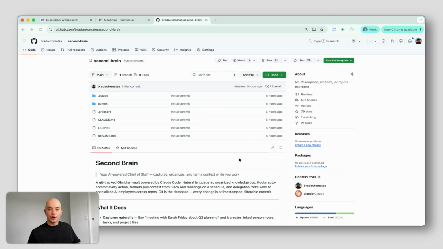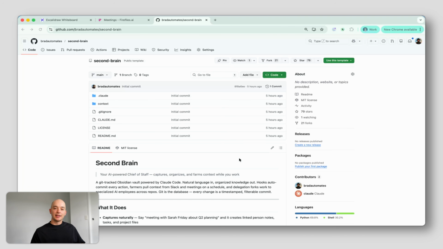And it's because the system has started to feed itself. This is what context engineering looks like in practice. It's not one person manually stuffing information into prompts. It's a system of agents that keep context alive, current, and connected. So if you want to get started with your new context farming second brain, then here's exactly how.